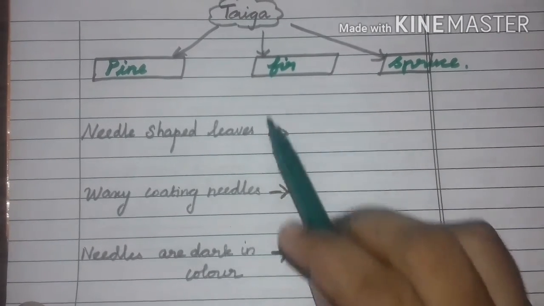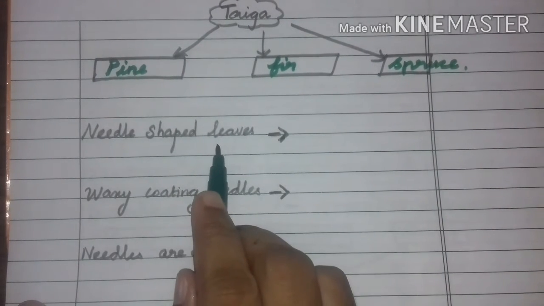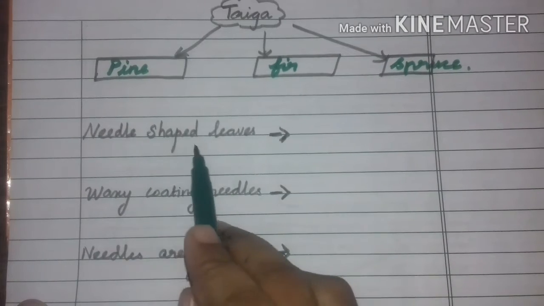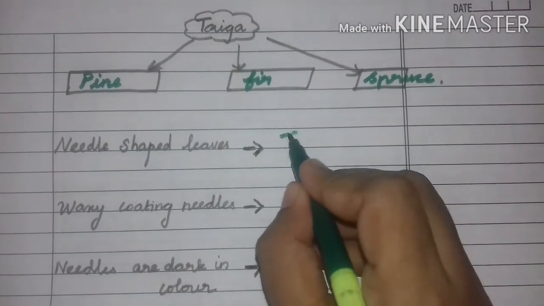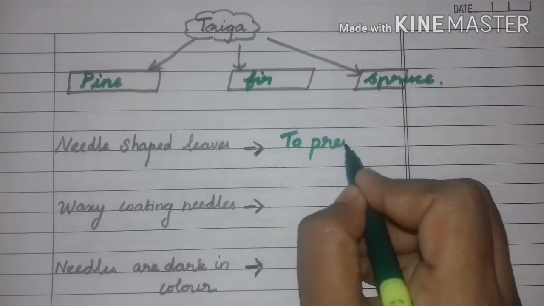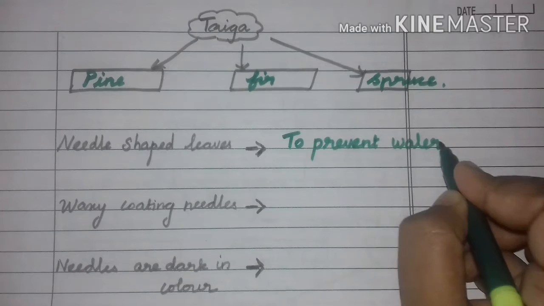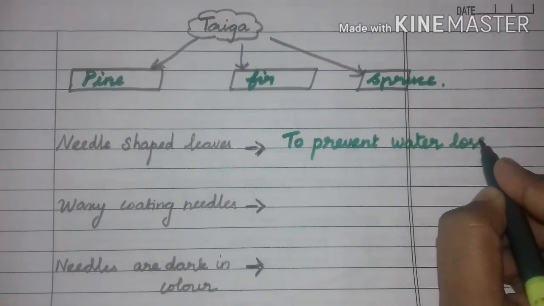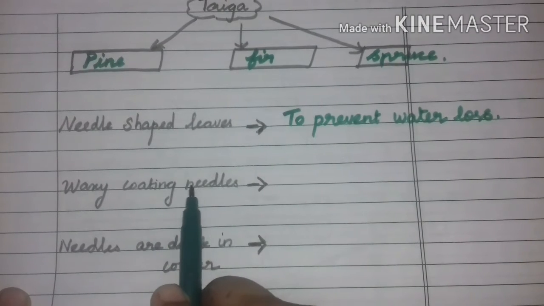Okay. Here they are having needle shaped leaves. Do you know why do they have needle shaped leaves? Very good. To prevent water loss. Okay. They are having waxy coating in the needles.